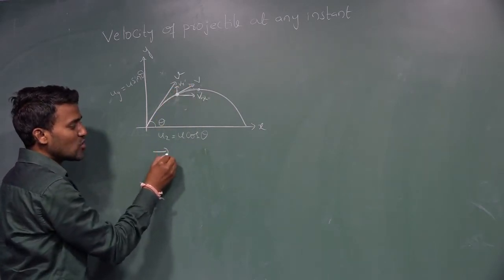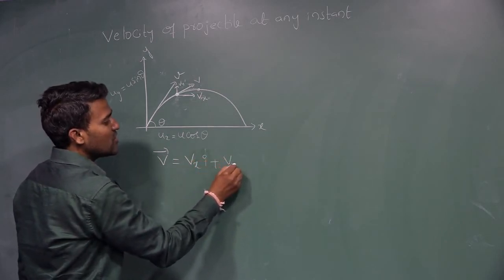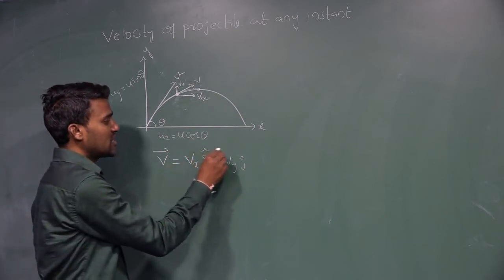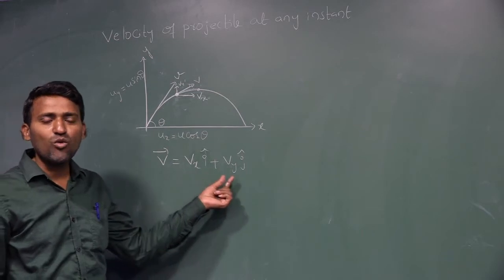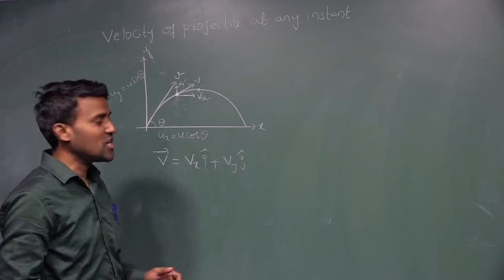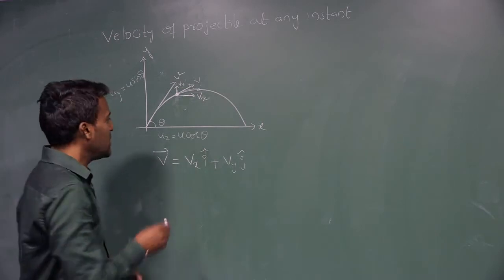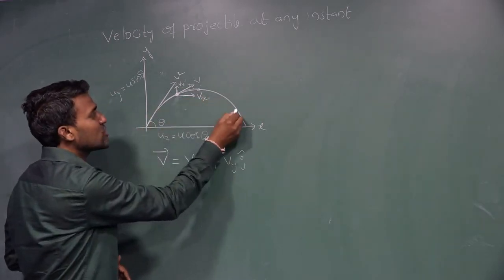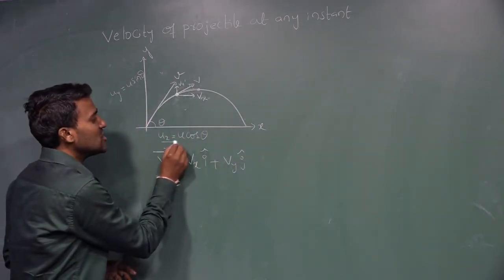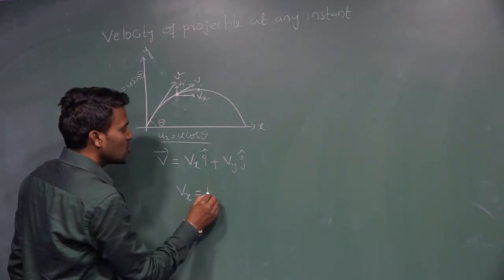So V bar is equal to, I am writing, Vx i plus Vy j, in the position vector, like the vector notation I have written. In the vector notation I have written, what is the Vx and what is the Vy, we have to calculate. What is the Vx? See here, I told you just now, the object maintains uniform velocity along the horizontal direction. So at each and every point along the horizontal direction, velocity is u cos theta. So Vx is equal to u cos theta.